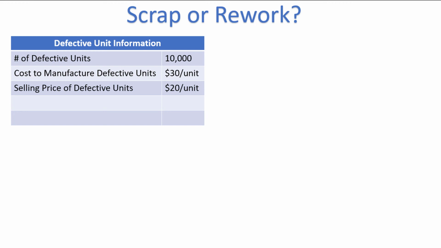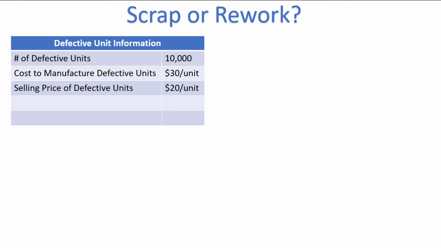Today we will consider an example where a manufacturer must decide whether to scrap or rework defective units. Ellison Enterprises has 10,000 defective units of a product that costs them $30 per unit to manufacture. These defective units are not totally worthless and can still be sold for $20 each.